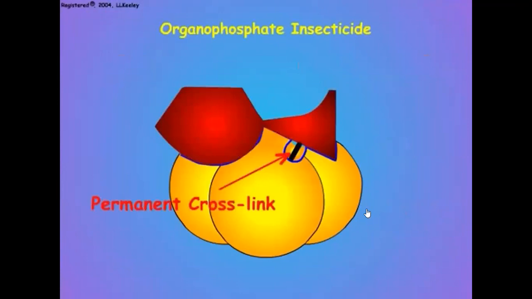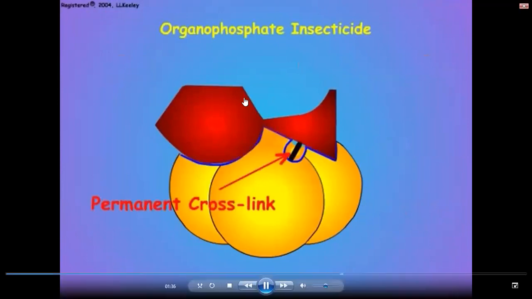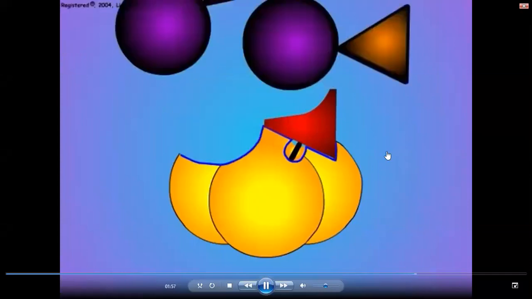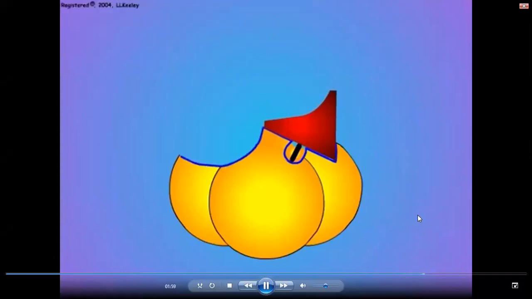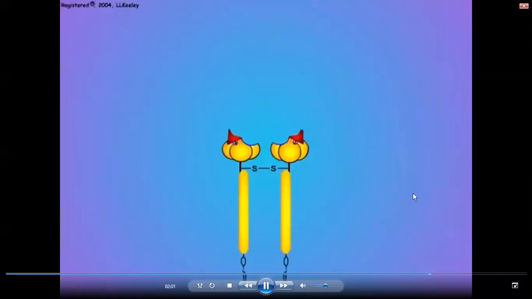You see, this is a permanent cross-link. That means this may get dissolved of that insecticide, but this won't dissolve. This will be interlinked to this acetylcholine esterase binding site. For which, what will happen? This acetylcholine cannot attach here. That means this sodium channel gate, whatever it was there, that cannot be closed.